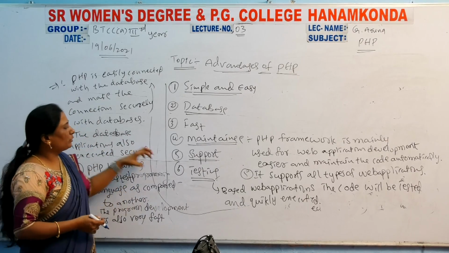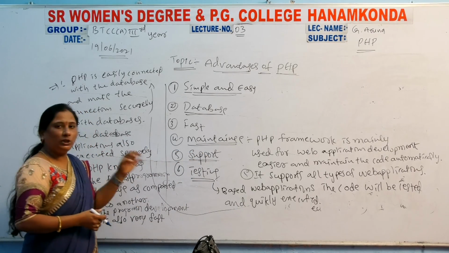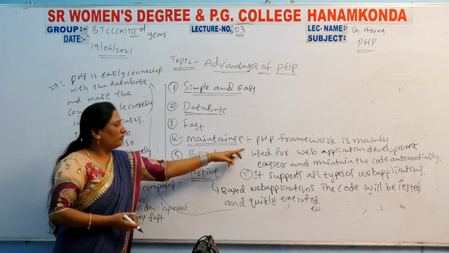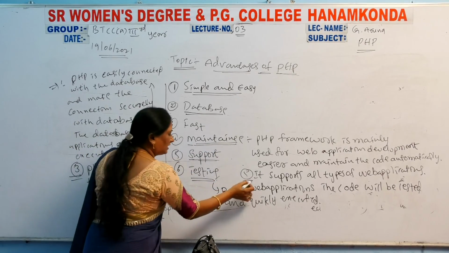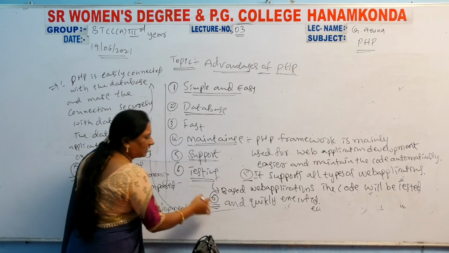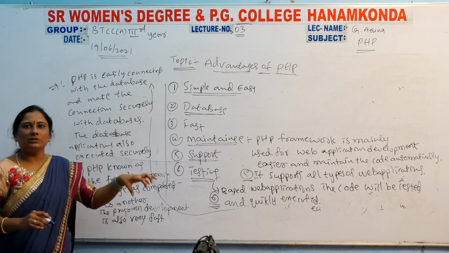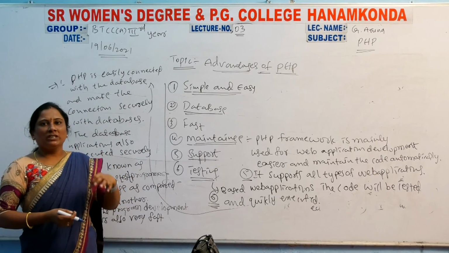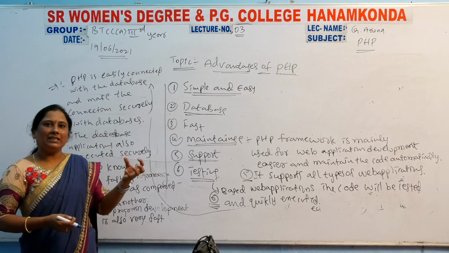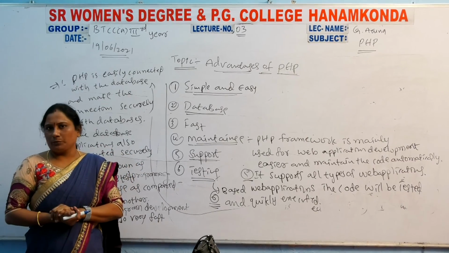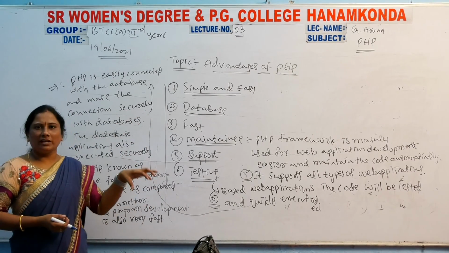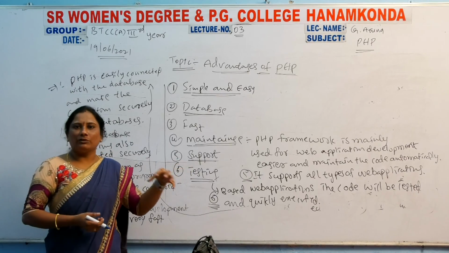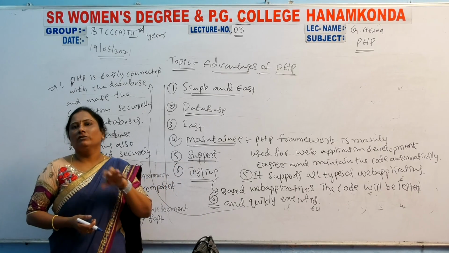Girls, you have to write all these points in your notebook. Here the fourth one, the fifth one, and the sixth one. You have to write these main points, and I will send these notes again in our WhatsApp group. These are the main points I wrote on the board. Today I will send these advantages in our WhatsApp group.